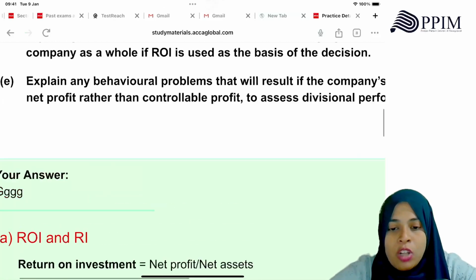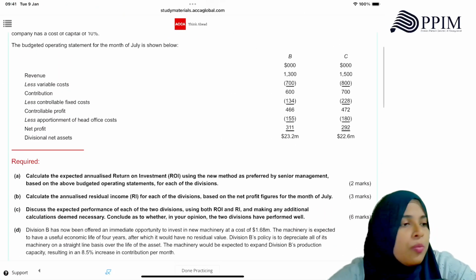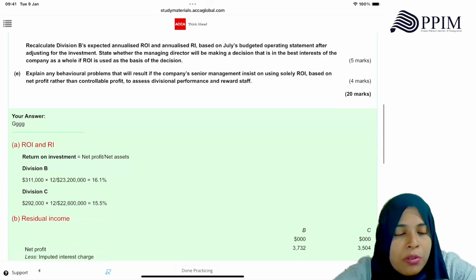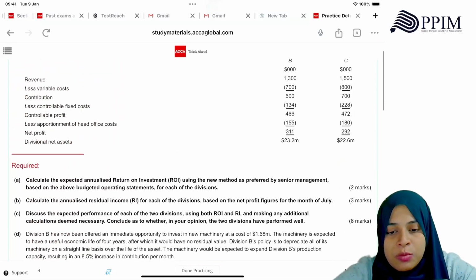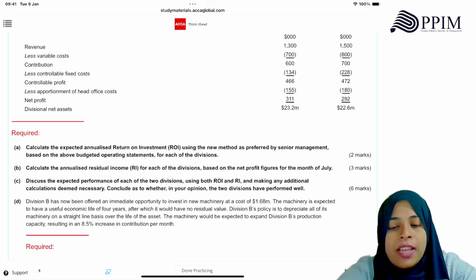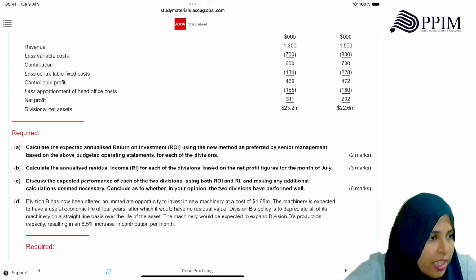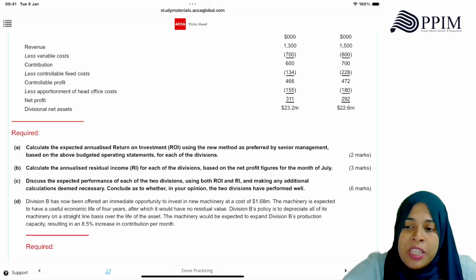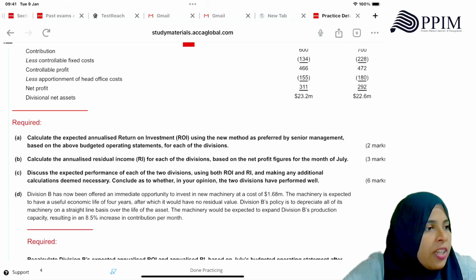Okay. For B also you do the same thing. 292 times 12 divided by 22.6. Guys, this is not the right way to do ROI, but they just want you to do it how they told you, right? How these guys want to do it. Calculate the annualized residual income for each of the divisions based on the net profit figures. Again, annualized, so for net RI, how do we take it? Net profit multiplied by 12 minus the cost of capital.